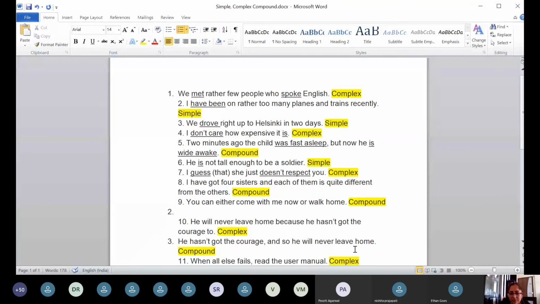Ma'am, yes. If you come with me now, you cannot walk home. Or you can change it to, if you don't come with me now, you can walk home. Can we put it that way? Instead of saying cannot walk home, instead of putting not over there, can we put not in the first part of the sentence? Yes. And that will make it a correct answer. Can I know your name, please? Vanishri. Vanishri, well done. You have given me the correct answer.